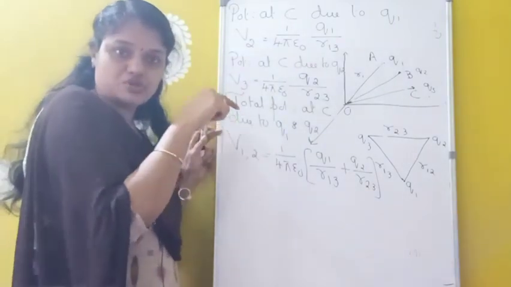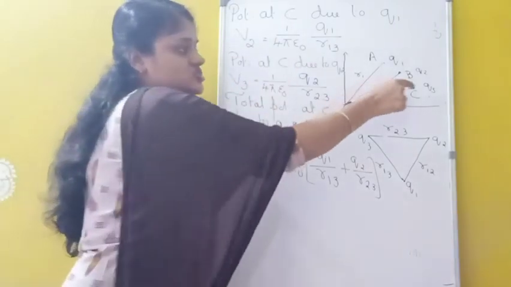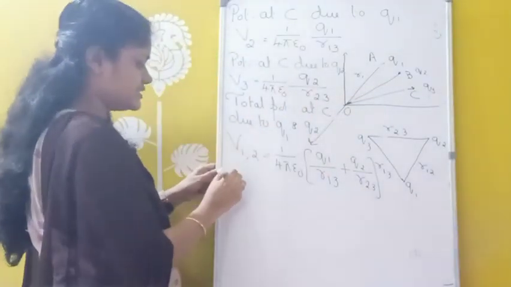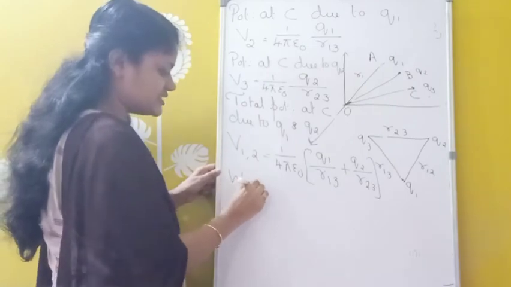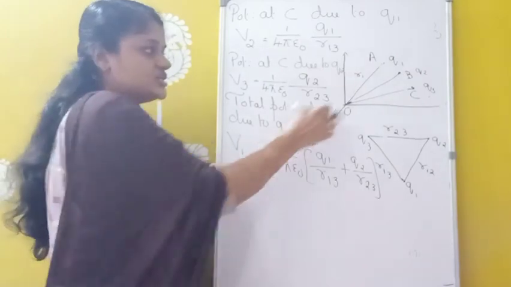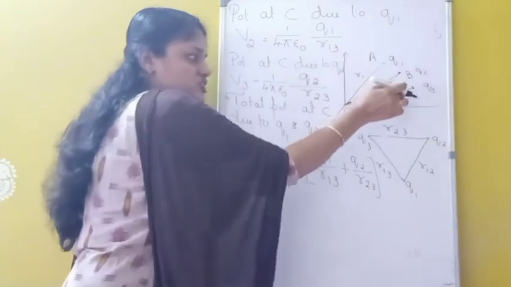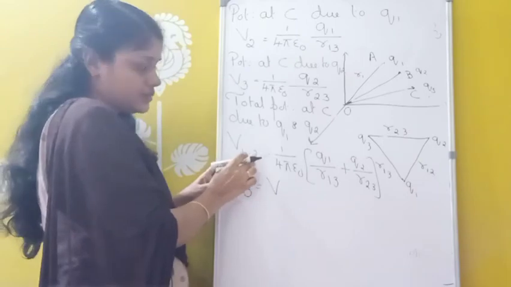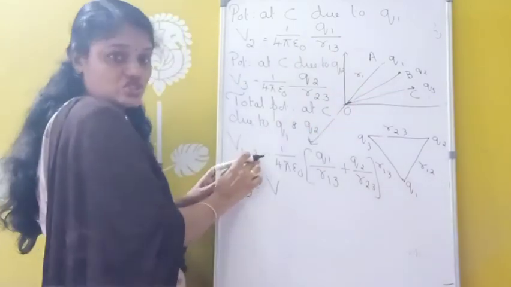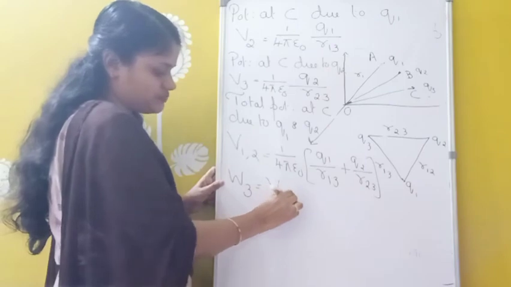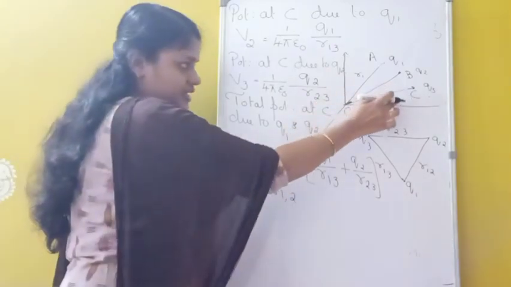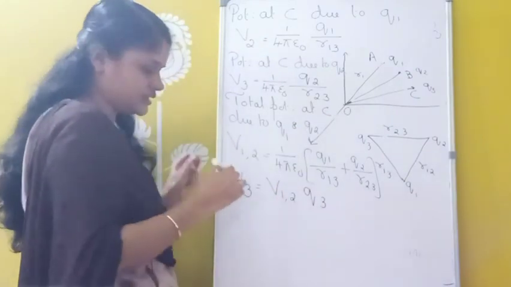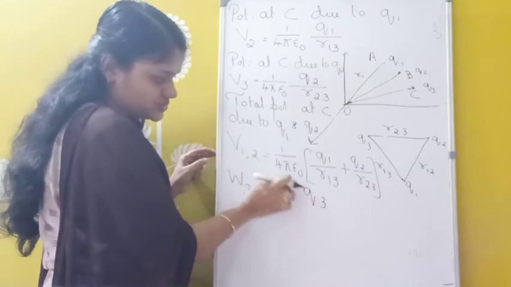Now what we have to do? We have to find the work done in bringing this charge Q3 from infinity to this point C. That is taken as W3. So W3 is the work done in bringing the charge Q3 from infinity to position C. The formula is potential, which potential? Potential at this point C due to these two charges, that is V12, into which charge we are bringing here? Q3. So we have to multiply this by Q3.